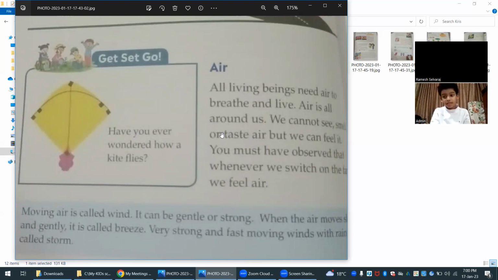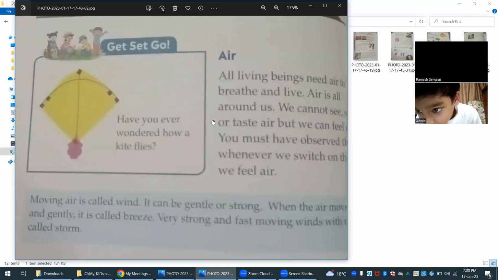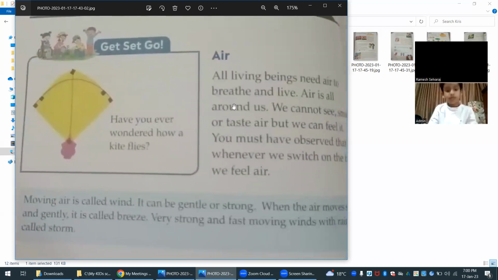Have you ever wondered how a kite flies? It flies with air, and without air, kites and aeroplanes cannot fly. And you see here, all living beings need air to breathe and live. Yesterday we have seen, right? We are breathing in and breathing out. So all living things need air to breathe and live.